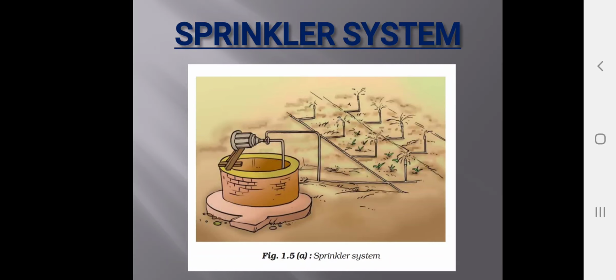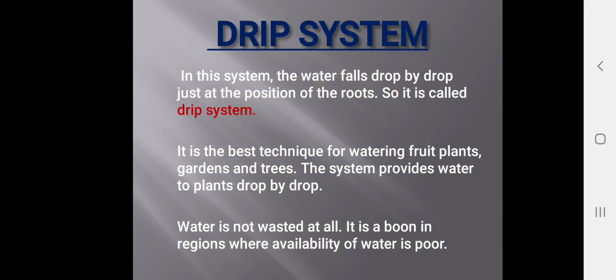You can see the sprinkler system in the diagram. Next we have the drip system. In this system the water falls drop by drop just at the position of the roots, so it is called the drip system. Drip system means the supply of water to the roots by drops. It is the best technique for watering fruit plants, gardens and trees.